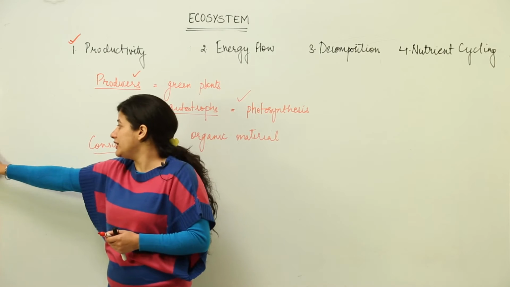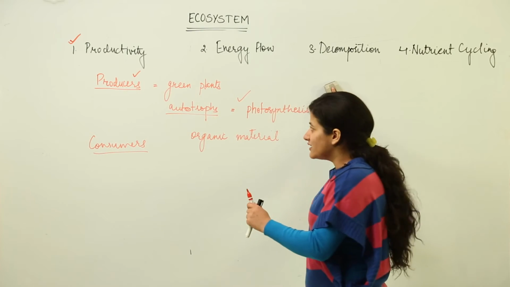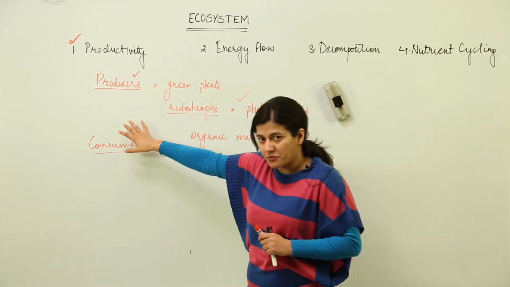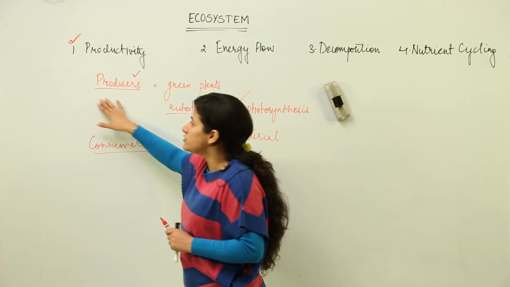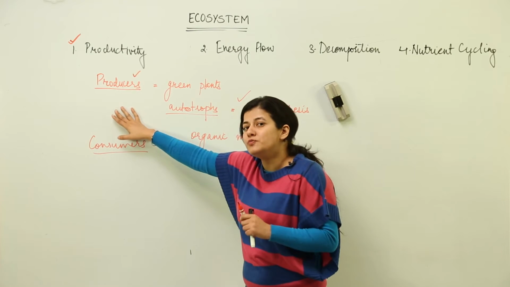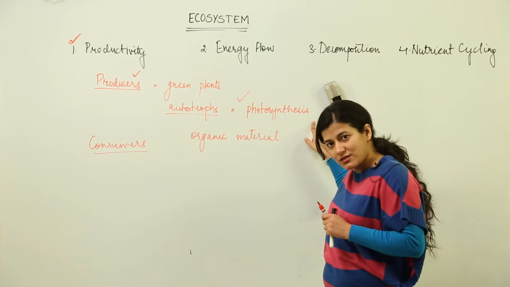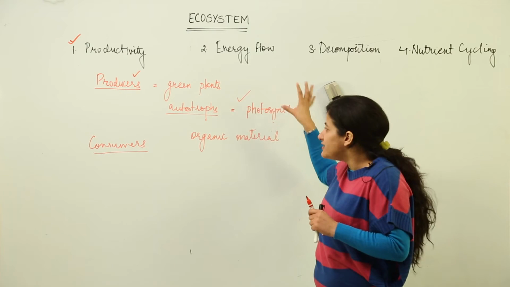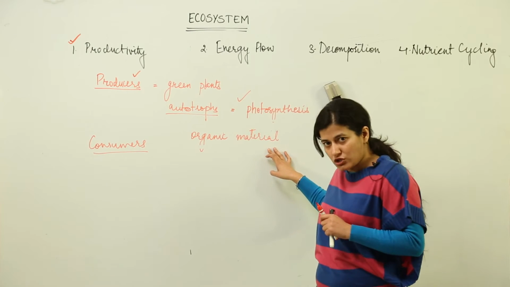What we are going to deal with over here is how many types of productivities are there. Is it clear that the productivity is done by producers? I am going to repeat it again. It would be done by producers. Producers are a biotic component which produce their own food by the process of photosynthesis, which is nothing but trapping the solar energy for the production of organic material, which happens to be glucose.